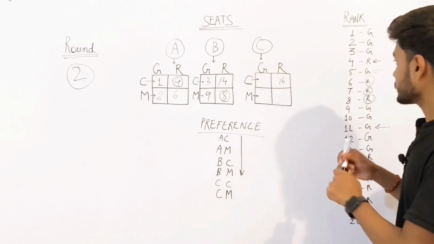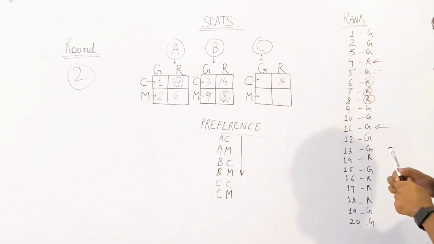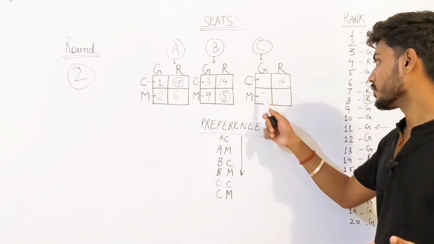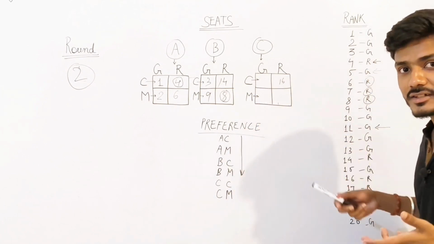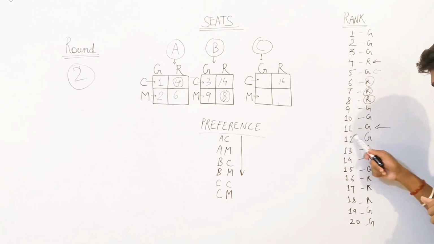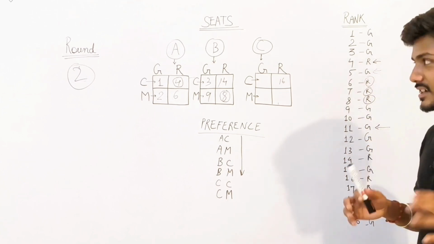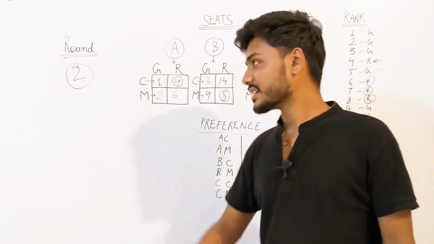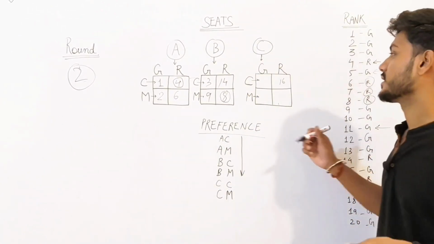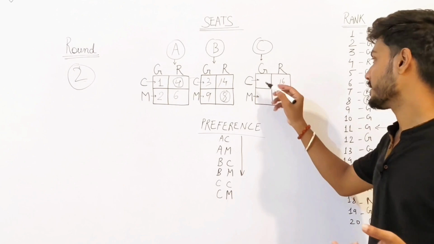Okay, so again, what happens? Everyone is settled now. So what will happen now to this empty seat? The other students will get a chance. The 11th rank general student was not getting any chance in the first round. Now in the second round he will get the seat, right? The 11th student, where is he going to get the seat? Here, right?